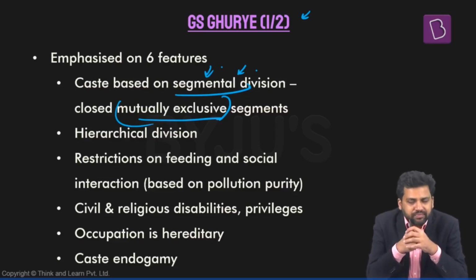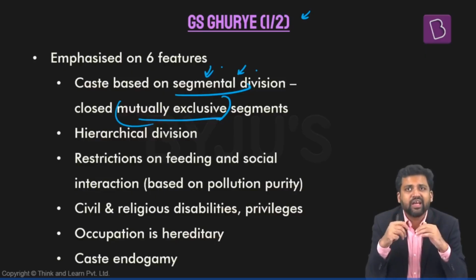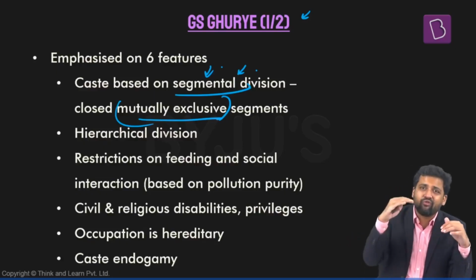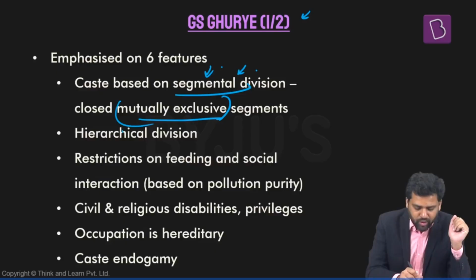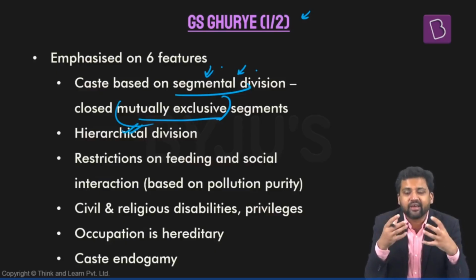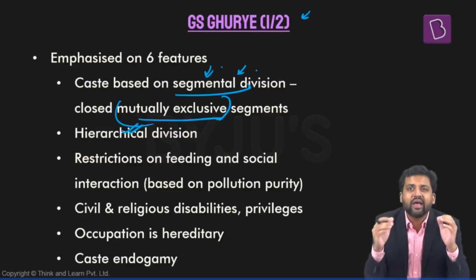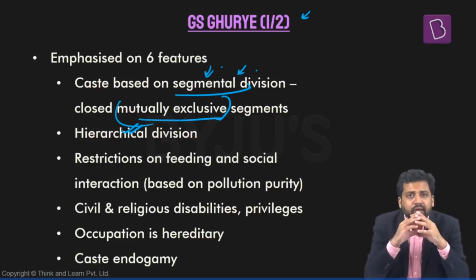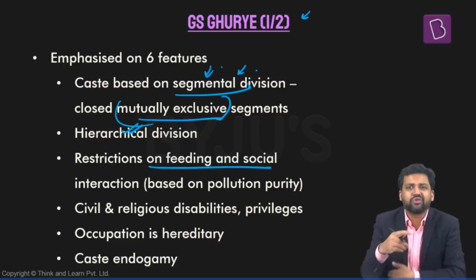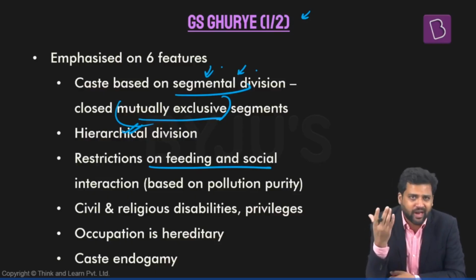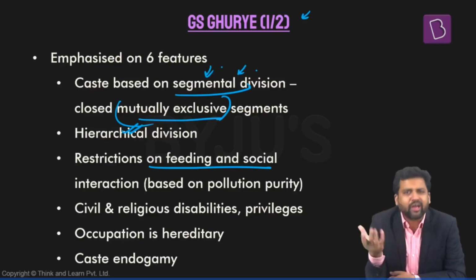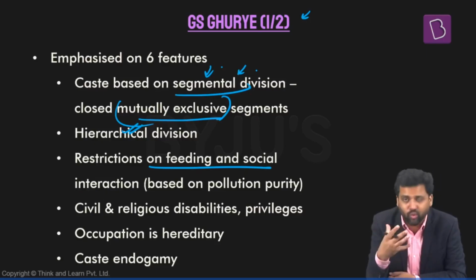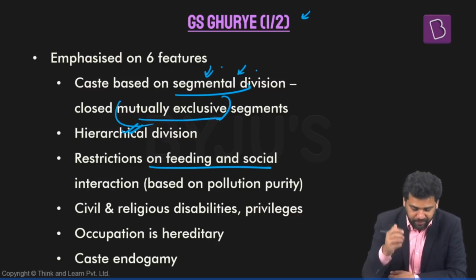Second interesting feature is these segments. They are not arranged like this. They're not at the same level. There is some form of hierarchy here. So caste system is also a hierarchical division. You have castes and these different caste communities are there which are arranged in some form of hierarchy. Third point, there are different kinds of restrictions on feeding, social interactions, right? Regulations are there on exchange of food. Can people from different castes sit together and have food? No, there are different kinds of restrictions, regulations on that.